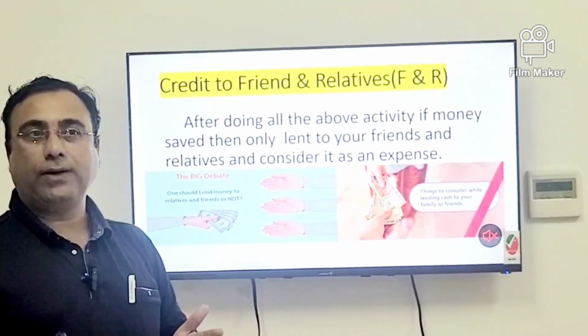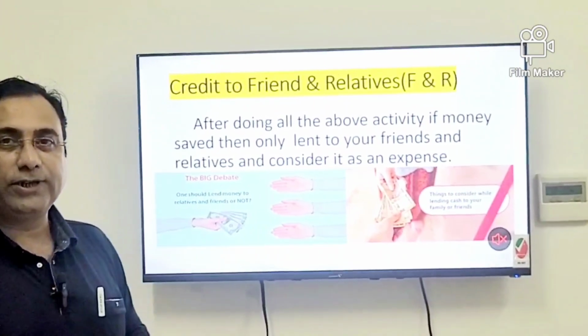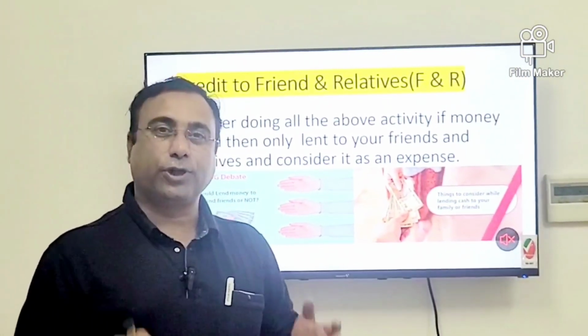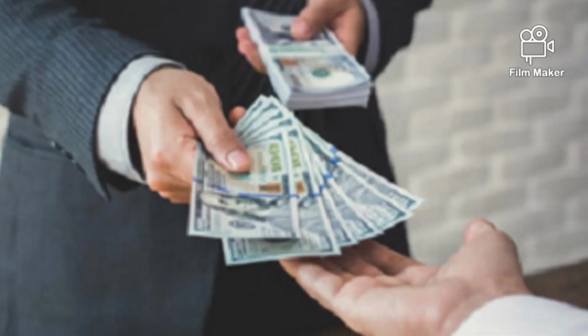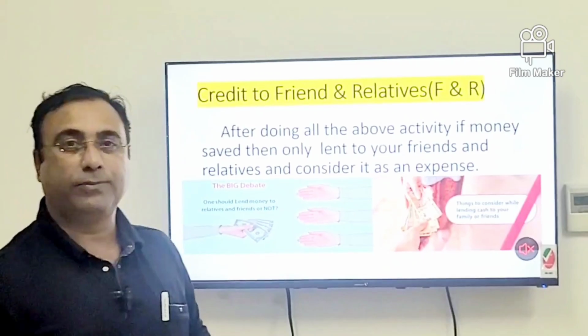Usually you give based on their emotion. But remember, your emotion or your relatives' emotion does not generate money.